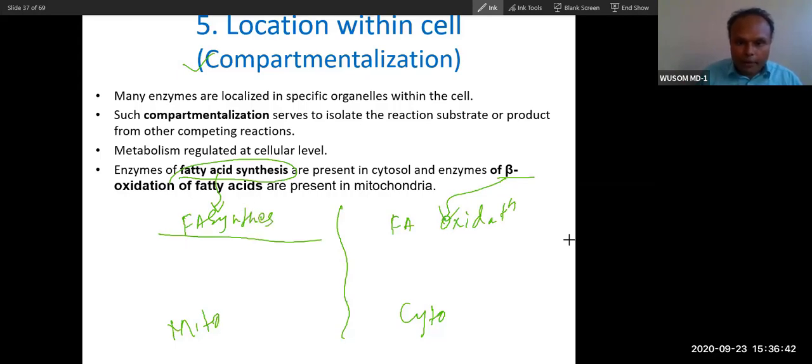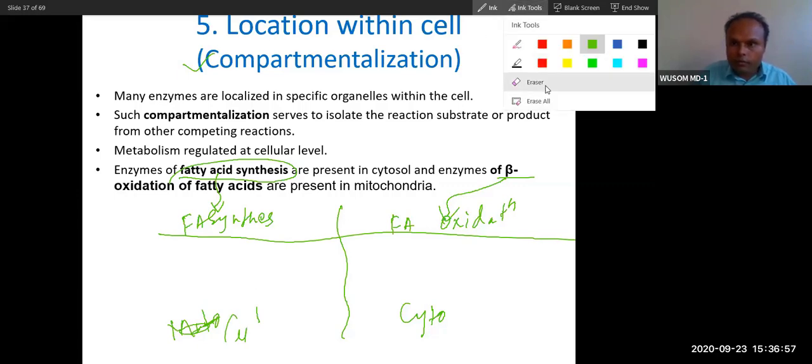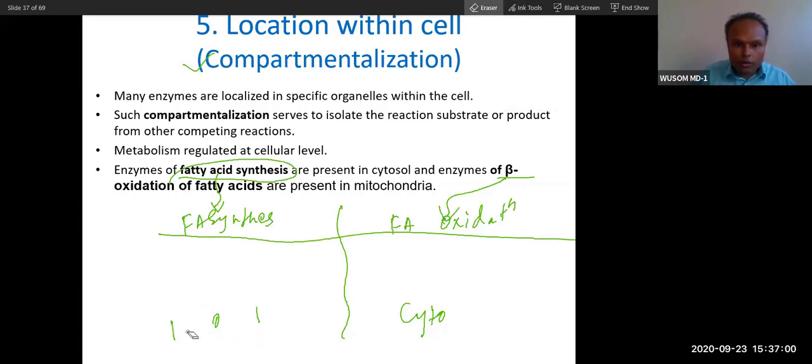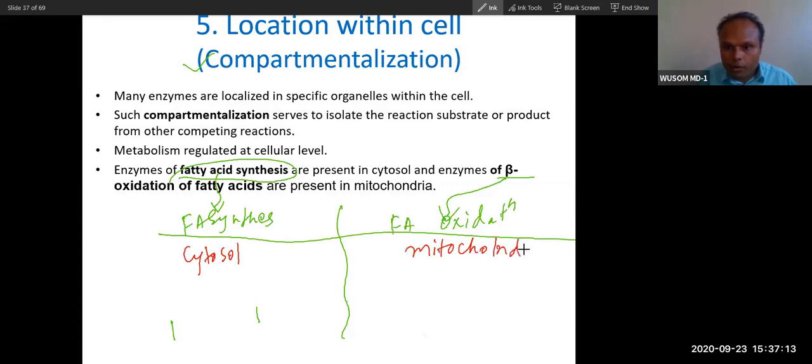These are completely opposite processes. If they occurred in the same compartment, what would happen? There would be interference. But both pathways are segregated. Synthesis happens in the cytosol, whereas oxidation happens in the mitochondria.